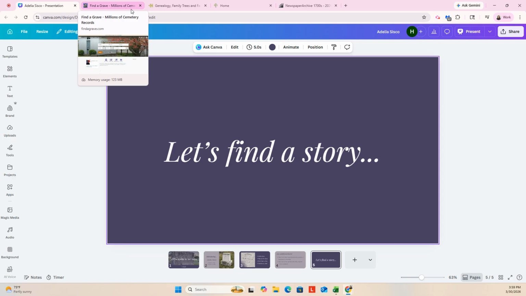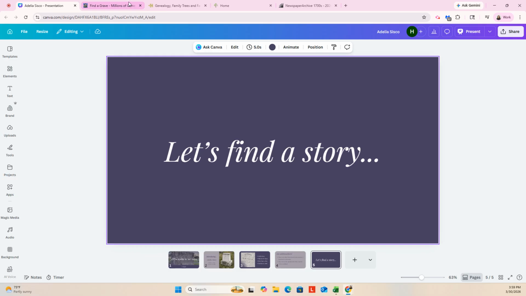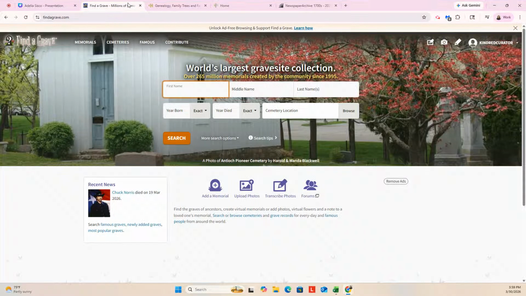You'll see up here, I've got 4 different websites that I like to go to, and each one of them serves a different purpose for me when I'm looking up information about a person. And when I do these searches, these are cold. This is not something I've premeditated and found information about ahead of time. I'm doing it as I'm going. So the first thing I do is go to Find a Grave, because it usually has lots of information for me. And like I mentioned, this surname was unusual. So I'm going to put just the surname in there, and I'm going to put the cemetery location, and we'll see how many we come up with for this surname.